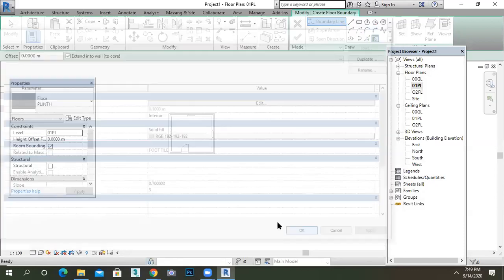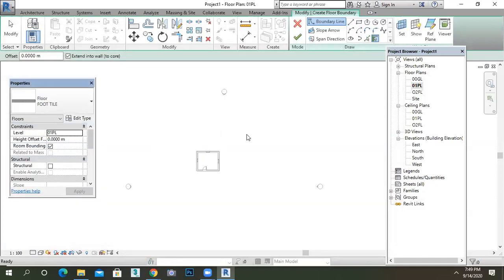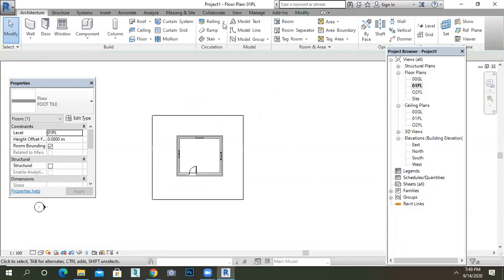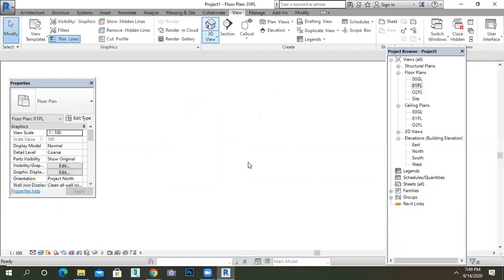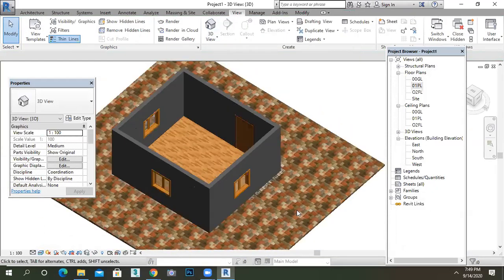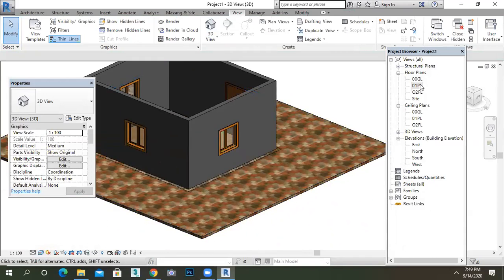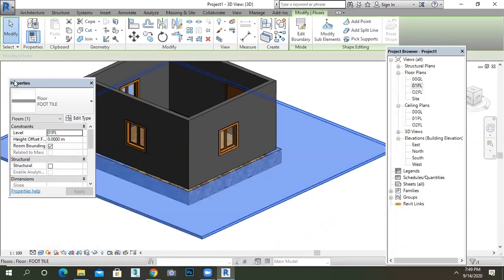I'm just assuming my plot size is like this. Create it like this. Cover. View 3D. I have drawn this in the plinth level, right? So just click on the foot tile and go to the properties. In that, go to the level and change your level to the ground.